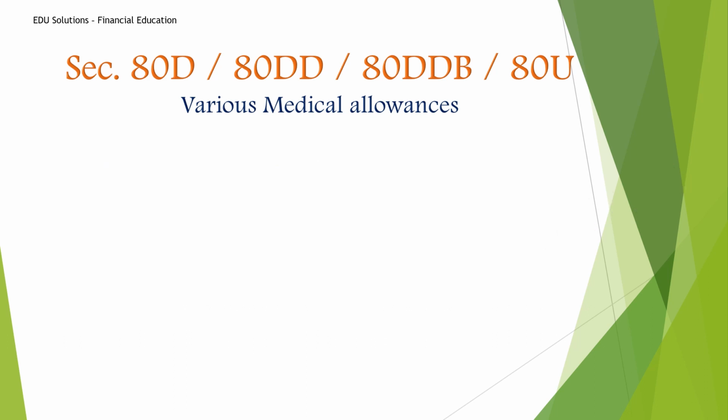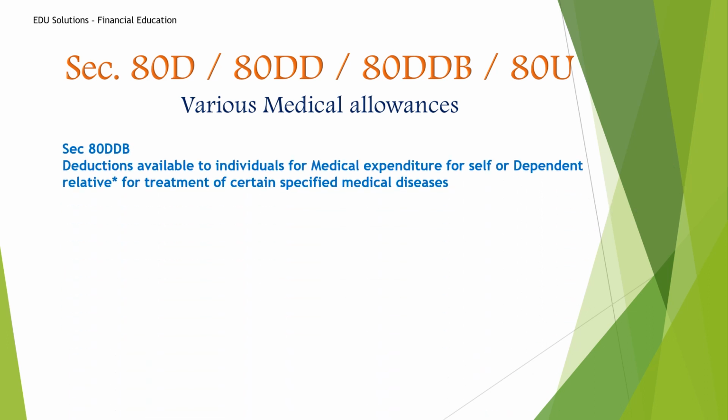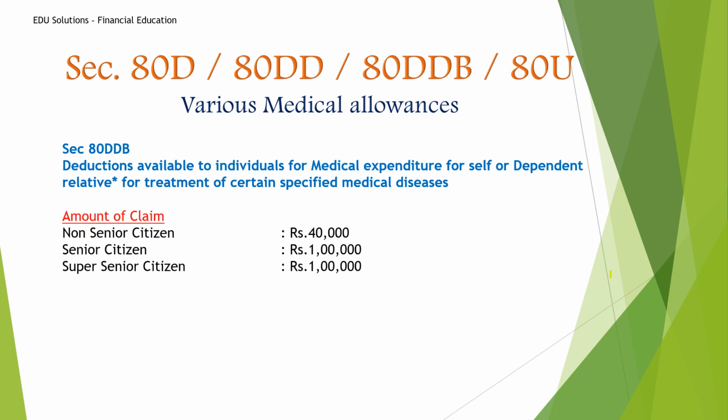And let's see 80 DDB. 80 DDB is medical expenditure for self or dependent for treatment of some specific diseases. These specific diseases, you can see in the description page. So you can check that, and you will get a claim if you are a non-senior citizen. For self or dependent relative you will get the claim. If it is a non-senior citizen, it is 40,000.